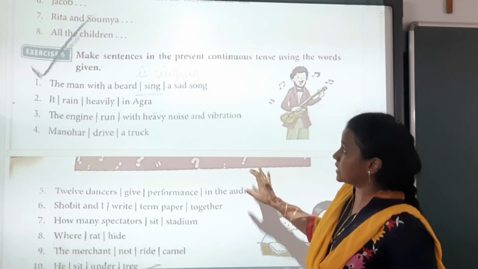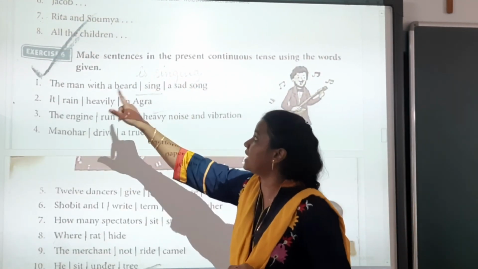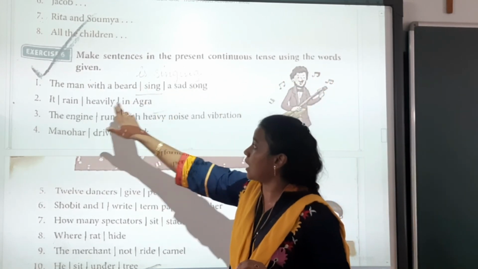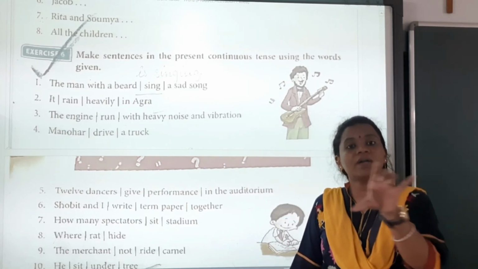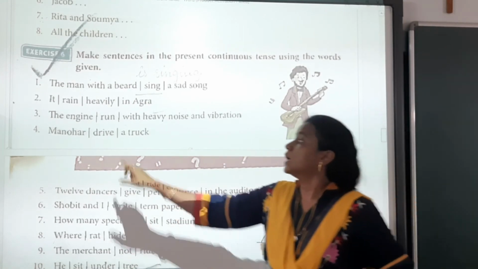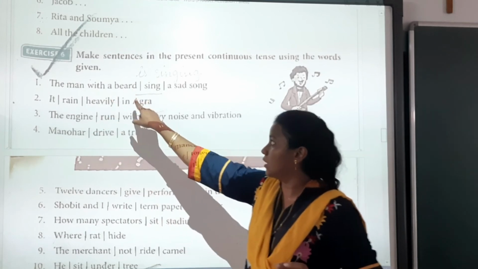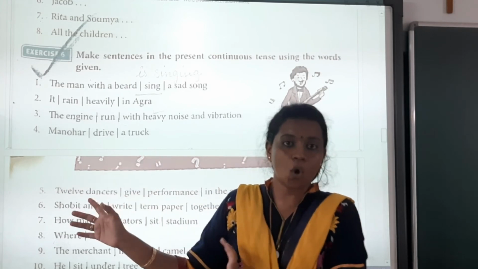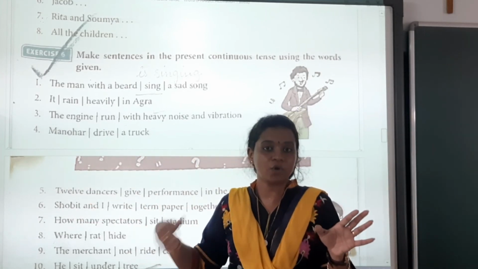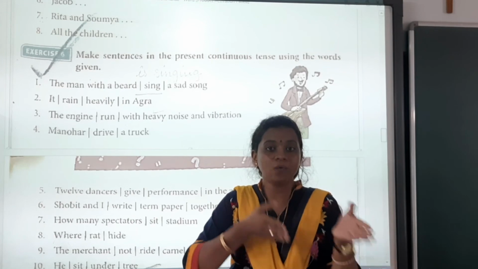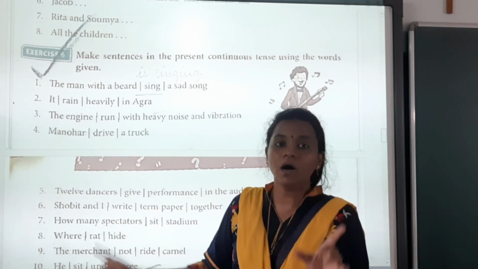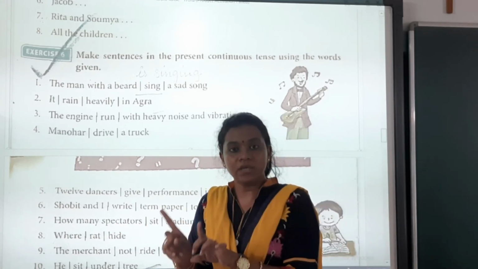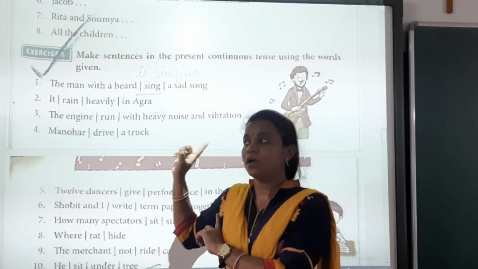Okay. Now our exercise 6 is, they have given us the blanks. Make sentences in the present continuous tense using the verb given. Now these are our verbs. So हमें उसको continuation formation में बनाना है. The main verb, the man with a beard sings a sad song. Now we have to make it into a present continuous form. So what will we write? The man with the beard is singing. The man is a singular subject. That's why is. The man with the beard is singing a song.